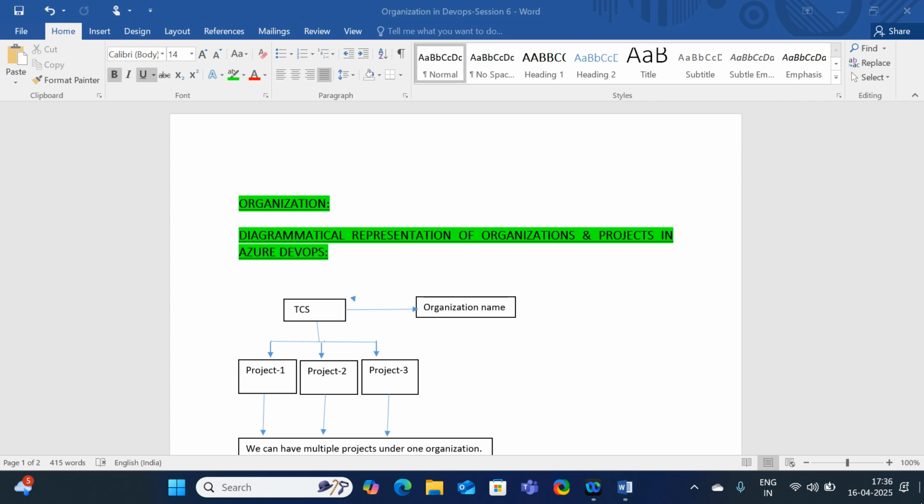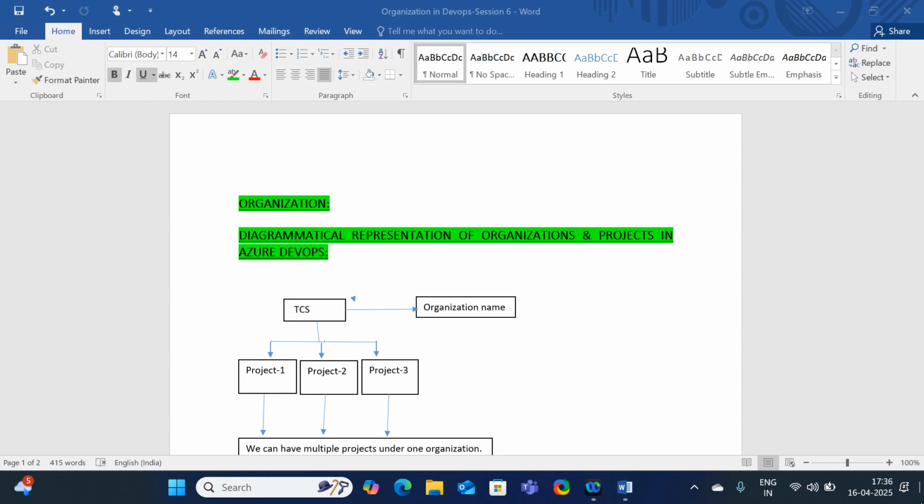But SBI can't develop its own applications because it is a banking sector. That's why it adopts an IT service provider who provides applications or IT support to SBI. For the services they get from the organization, they pay the amount. This is the kind of process going on in the real-time environment.